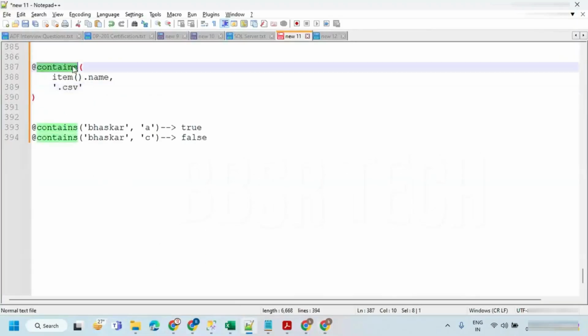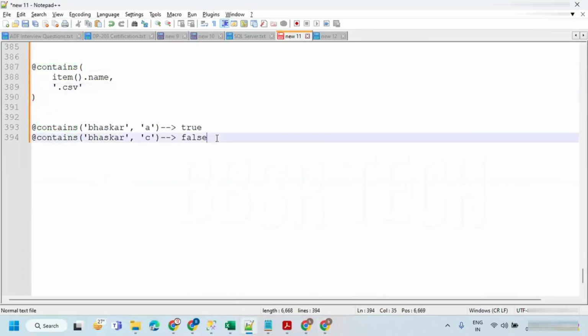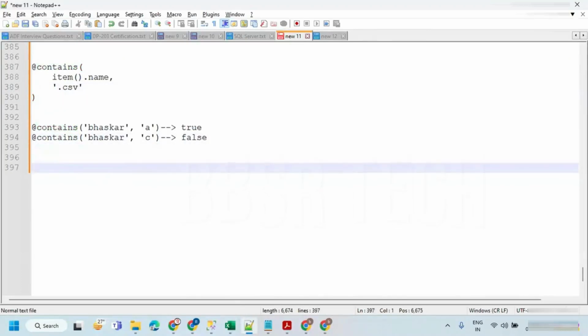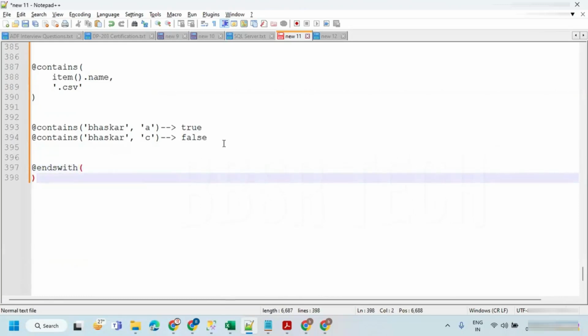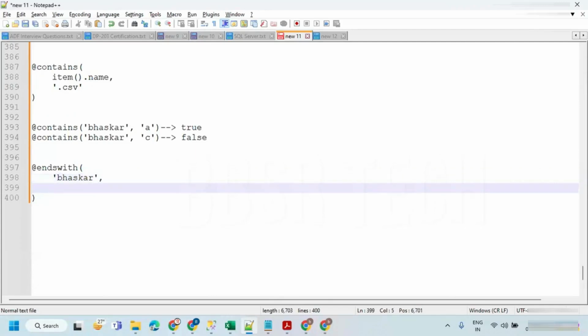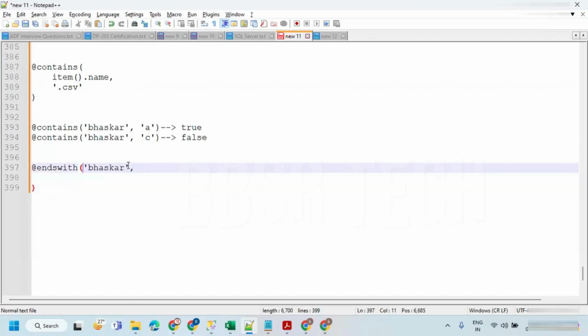Apart from contains, we have a function called endsWith. I'm checking with the same example. Let's say, is 'Bhaskar' ending with 'r'?